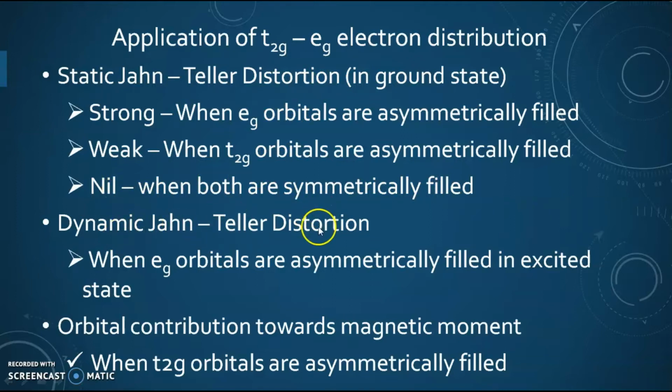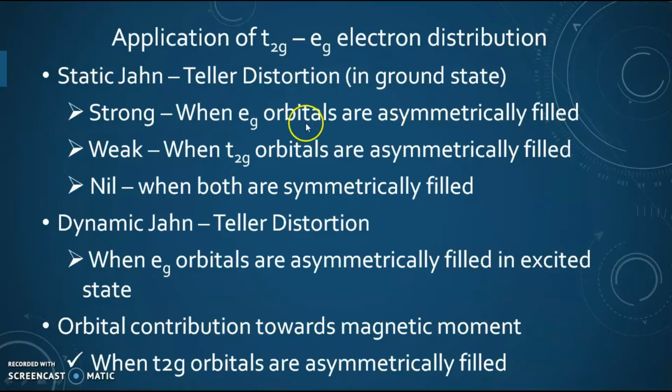Then the dynamic Jahn-Teller distortion can also be understood because the eg orbitals will be asymmetrically filled in the excited state. Then orbital contribution towards the magnetic moment can be understood when the t2g orbitals are asymmetrically filled.